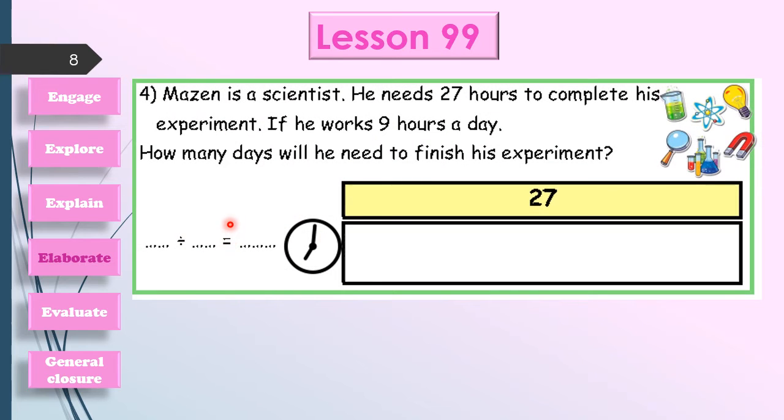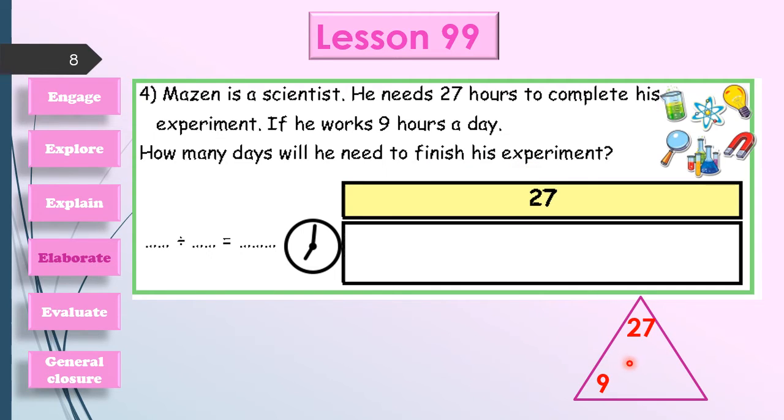Let's go to another exercise. Mazen is a scientist. He needs 27 hours to complete his experiment. He has how many total hours? Yes, 27. Then, if he works 9 hours a day, in each day he works how many hours? Yes, 9 hours. Then our part of each day will be 9 hours. How many days will he need to finish his experiment?